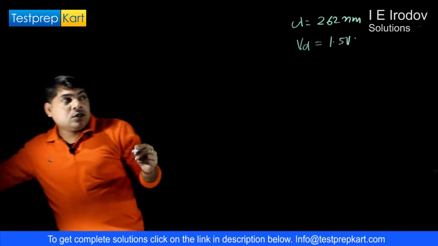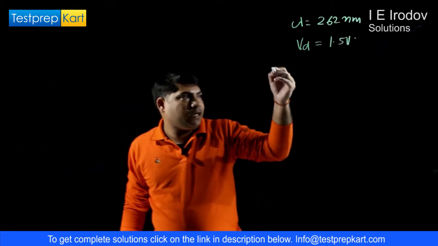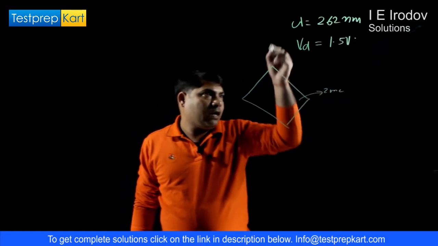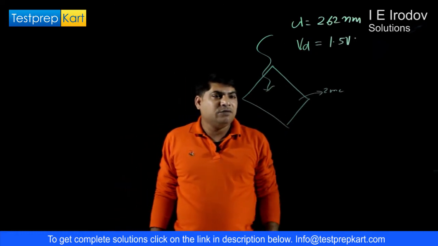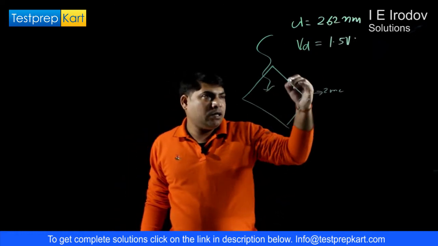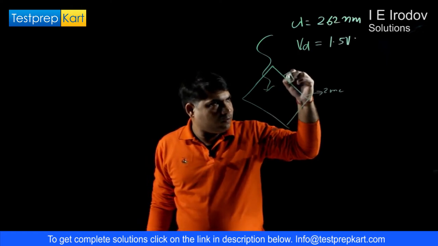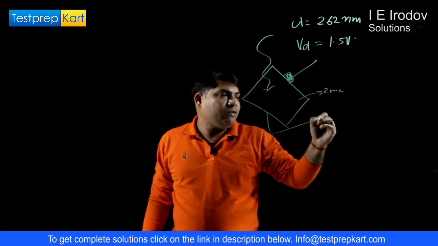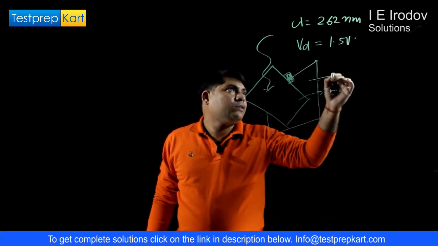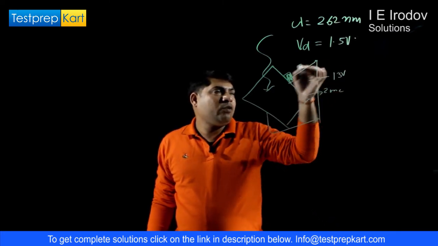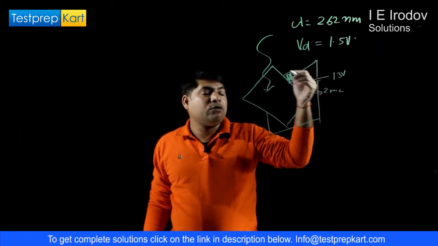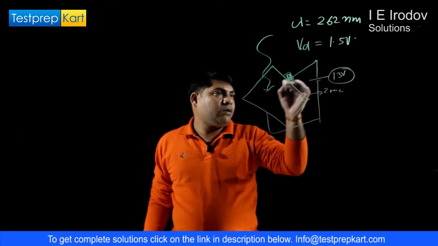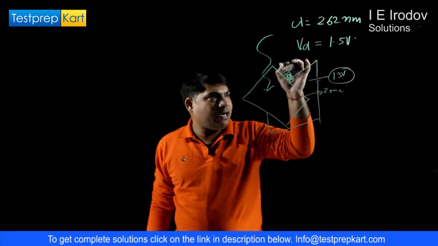So basically this problem is saying that suppose there is a zinc plate. Some light is falling on it and it is generating a photocurrent. And here we connected an electrode, from there current is coming out. Now if we apply a reverse voltage of 1.5 volt, then we do not observe any photocurrent. It means basically this is the stopping potential. So we have to find out this contact potential.